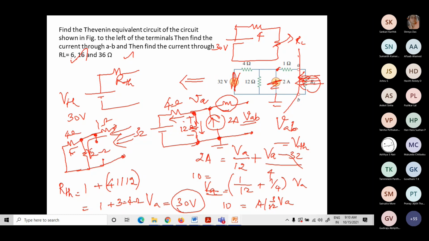For example, when your RL is 6 ohms, you are asked to calculate the current flowing through the load. It is the same current because these are in series. So I will be 30 divided by 6 plus 4, because this is 4 and we are calculating for the 6 ohm resistor. So this is 3 amps of current. Similarly, you can find it out for 16 ohms and 36 ohms.